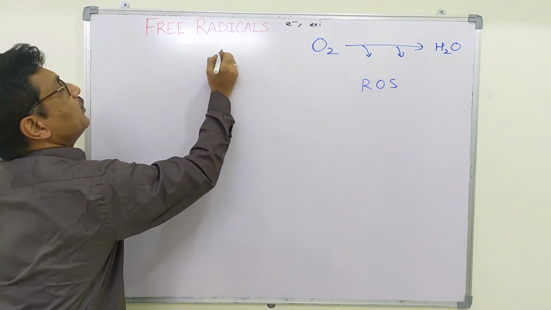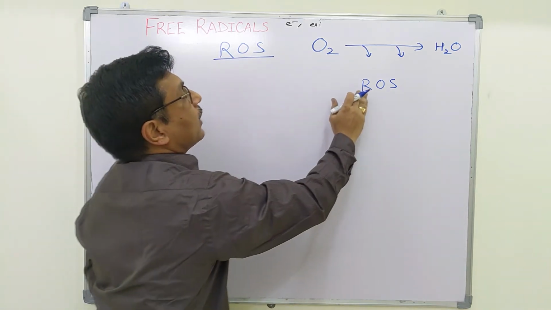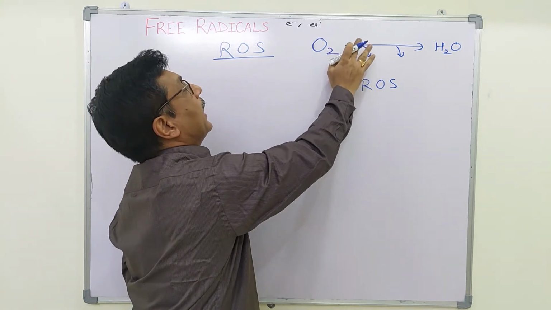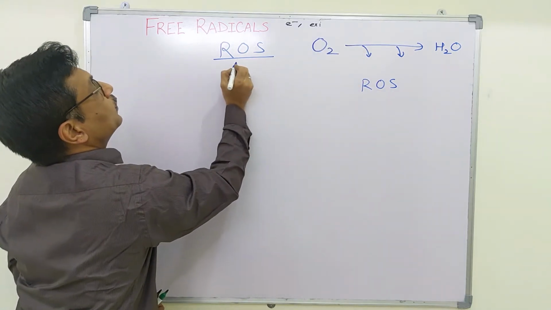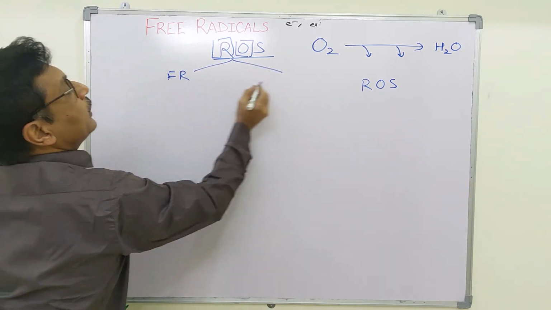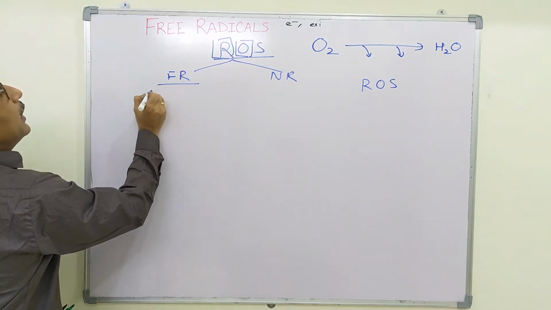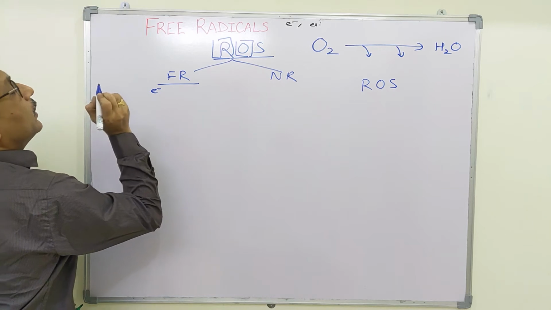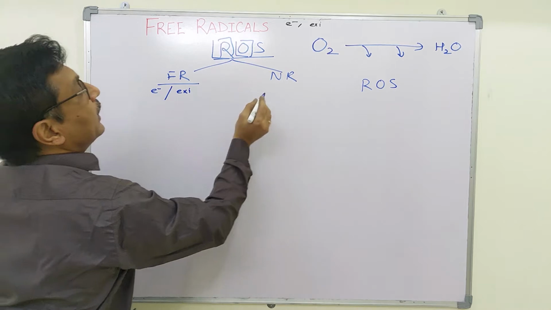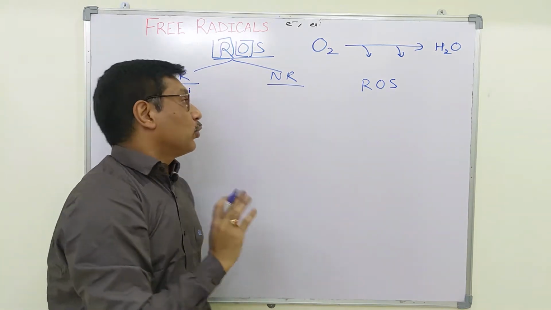So the reactive oxygen species are molecules which are formed from oxygen by accepting electrons, and they are highly reactive. These contain free radicals as well as non-radicals. The free radical contains an unpaired electron in its outermost orbit and is capable of independent existence, whereas the non-radical molecule does not contain an unpaired electron in its outermost orbit.